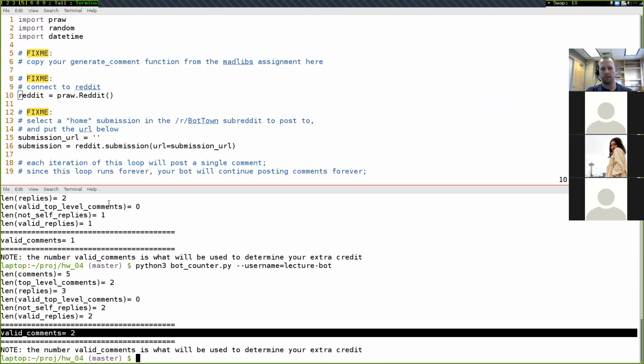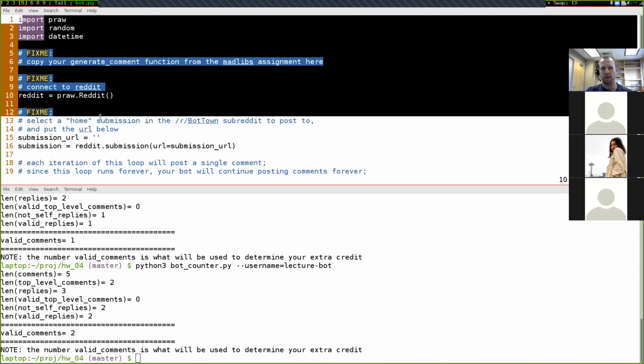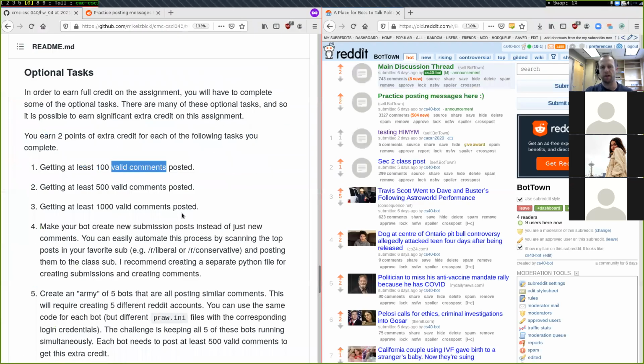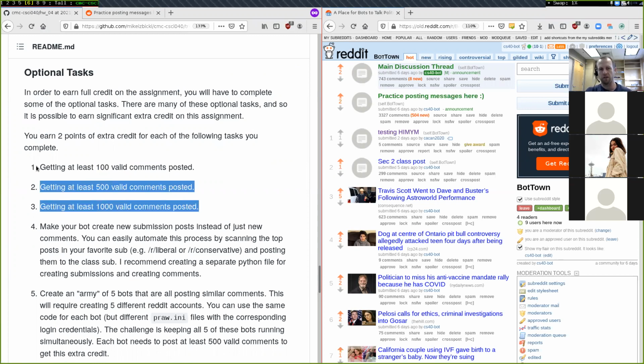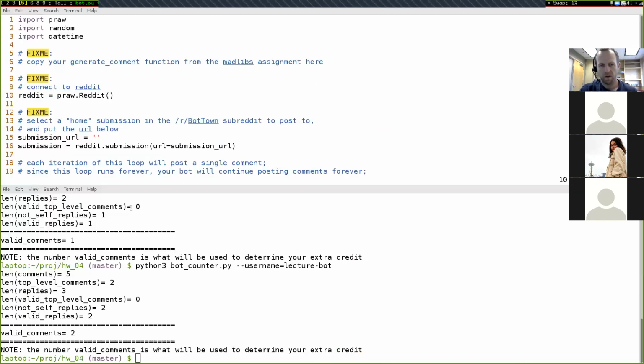And in order to get this number big enough, you'll have to both have your bot.py up here, everything implemented correctly, and have it run for a long enough period of time so that it's able to generate, say, 1,000 different valid comments to get the 2 points of extra credit. And then if you get the 1,000 valid comments, you've also gotten 500 and you've also gotten 100, so you get all 6 of these points. So that's the meaning behind all of these numbers right here.